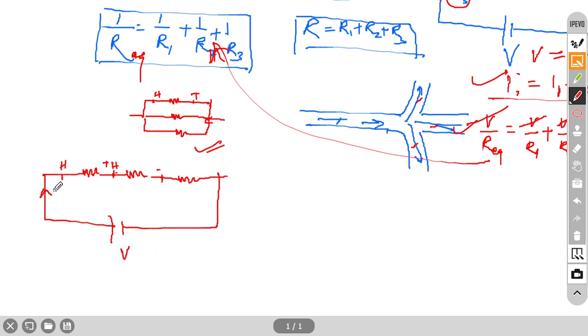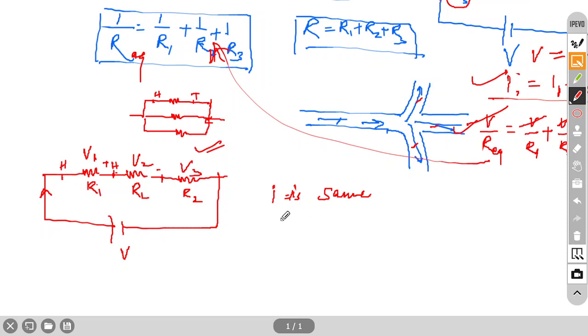In this case current is the same because there is no junction, so current will not divide. So current is the same for all resistances. Current I is the same for all resistances. First you write this, but voltage is different. This is V1, this is V2, this is V3. Because I is the same but resistances are different. So in that case V equals I into R.